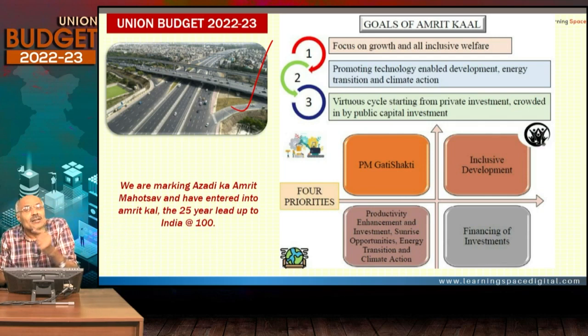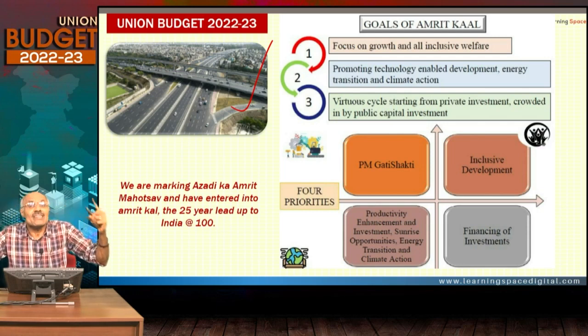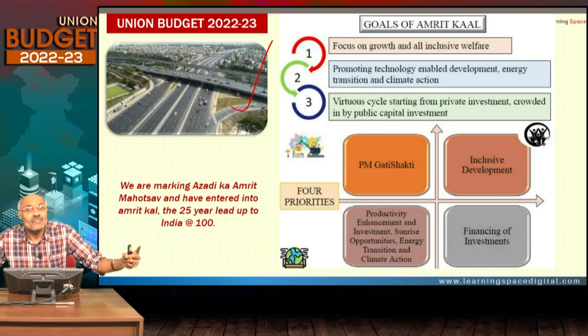Though there are a number of programs, like the healthcare infrastructure mission and Pradhan Mantri Jan Arogya Yojana, critics say that by taking this as an opportunity, the government could have unveiled a bold vision to develop public infrastructure in the healthcare sector. So this is the major criticism.